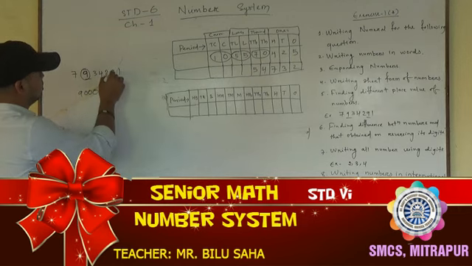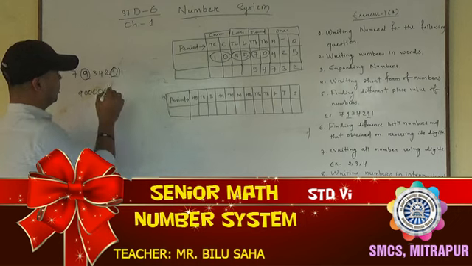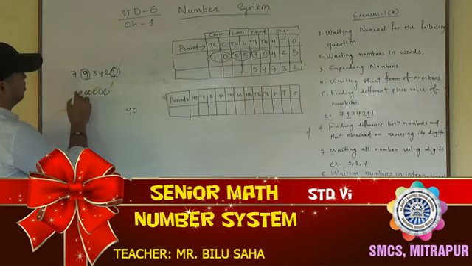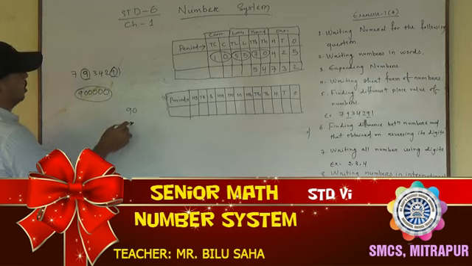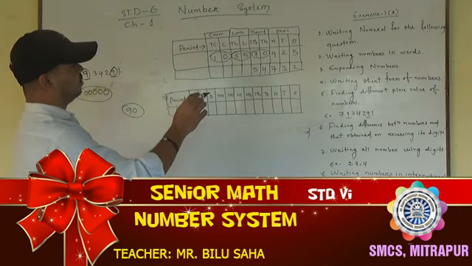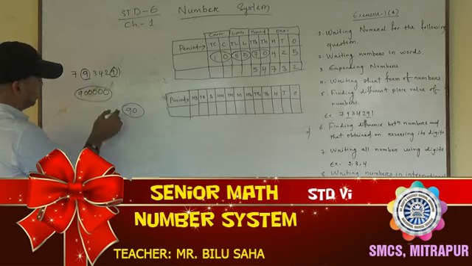Okay. Then the second 9 I am taking. After the second 9, how many digits are there? Only 1. So after 9, 1 0. So the place value of the first 9 is 9 lakh and the place value of the second 9 is 90. So the question is finding the difference of place value of this number.